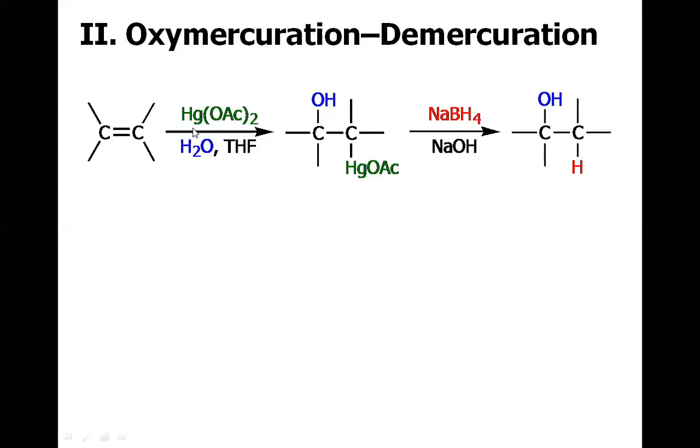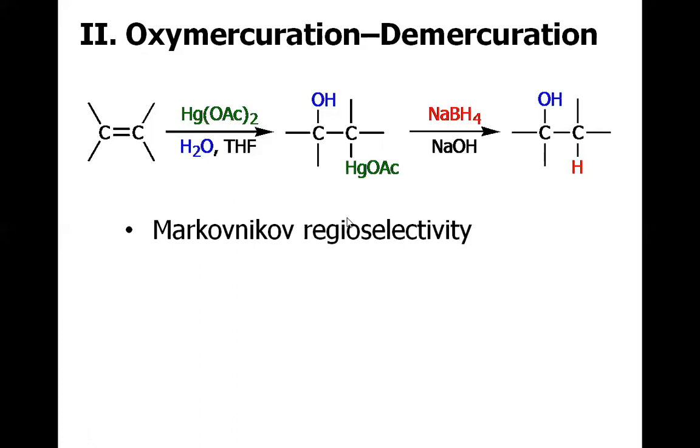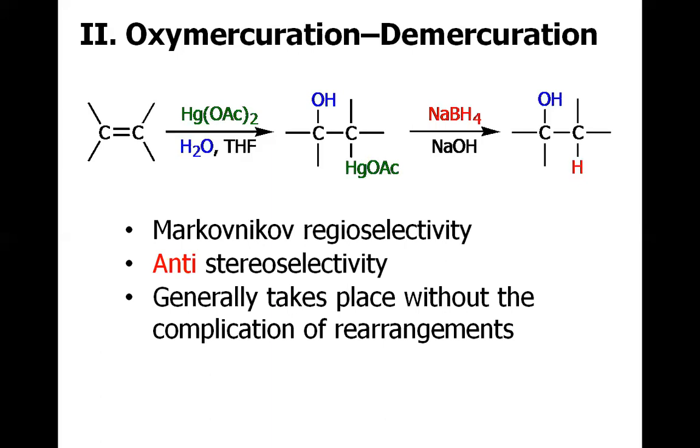So the first step uses mercuric acetate in the presence of water, and then sodium borohydride is used to displace the mercury. This reaction goes through Markovnikov regioselectivity, and the stereoselectivity is anti, and generally does not involve rearrangement. The reaction goes as the carbon-carbon double bond is present.